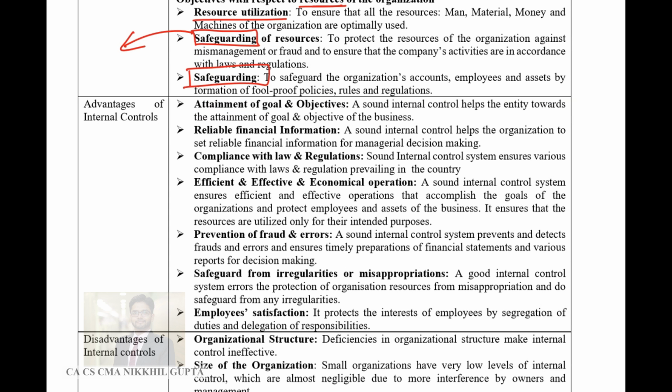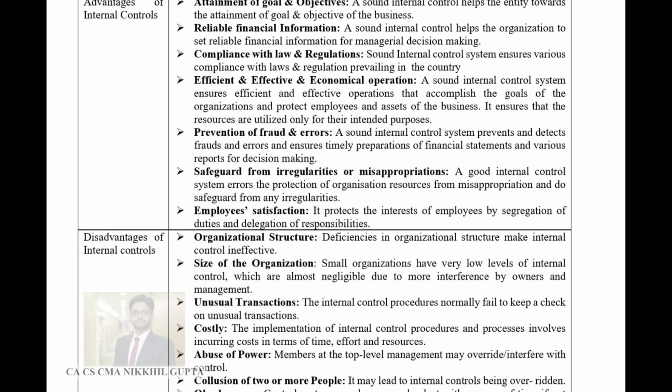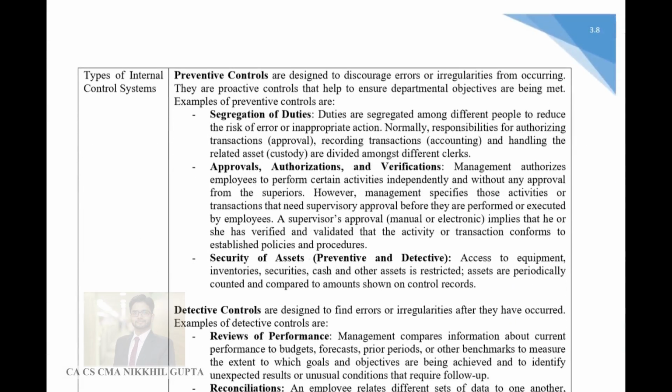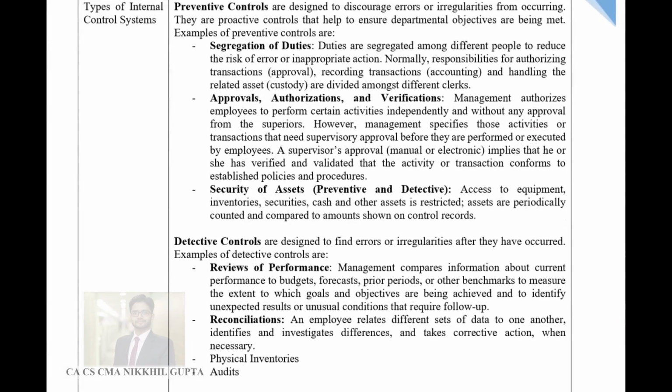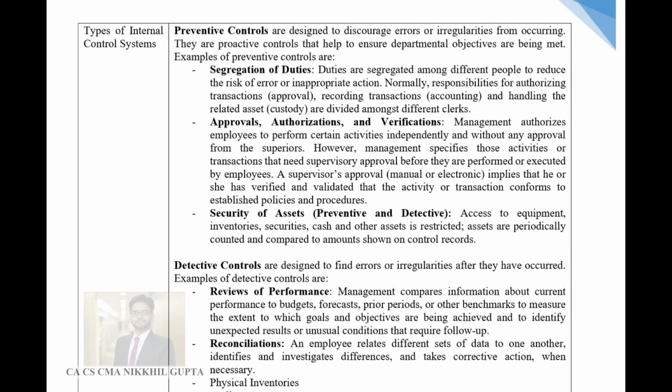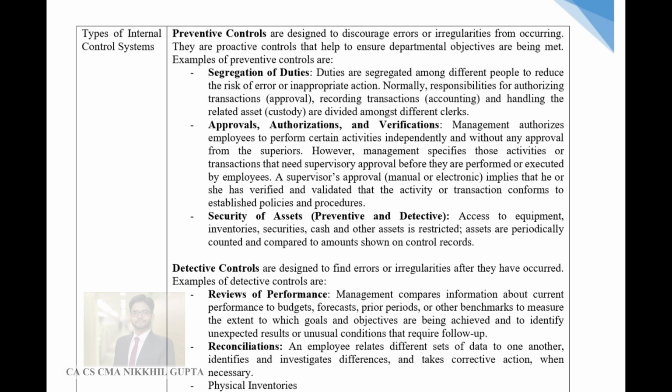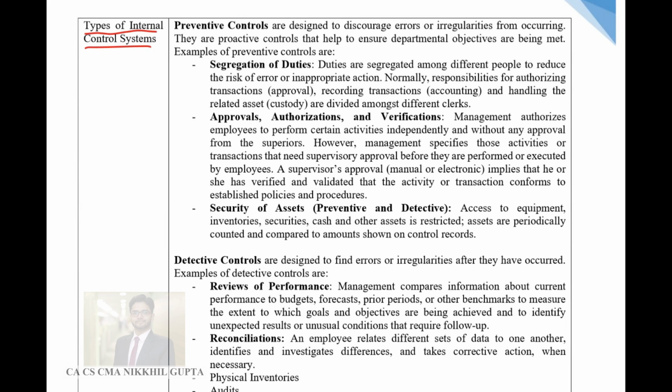So next topic, what are the advantages and disadvantages of internal control system? These are two pretty easy topics, guys. So I'm leaving these two topics and I'm directly jumping on to a very important topic. What are the types of internal control system?